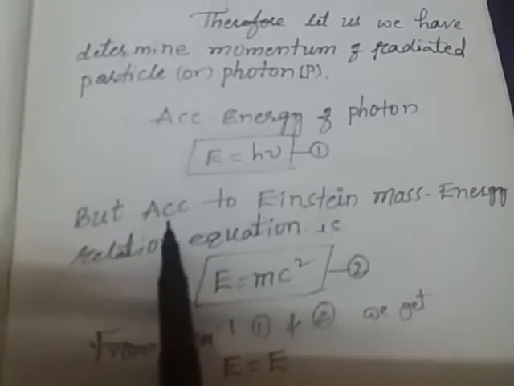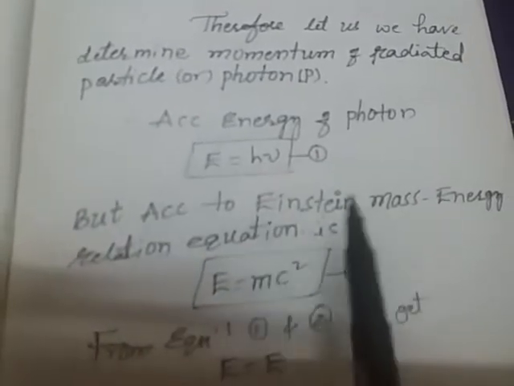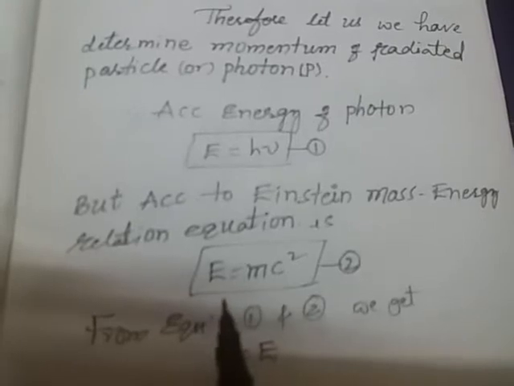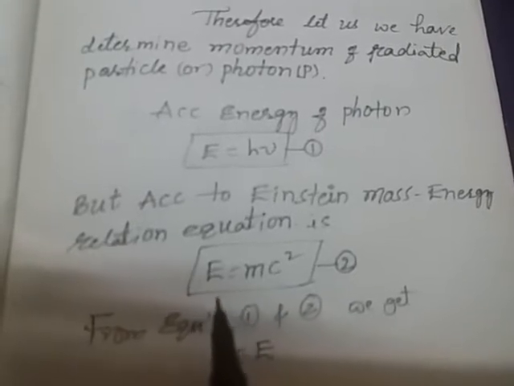Then, according to the Einstein mass energy relation, E is equal to mc square. You know this already. What is the Einstein mass energy relation? E equal to mc square. Everybody knows this equation. This is equation 2.